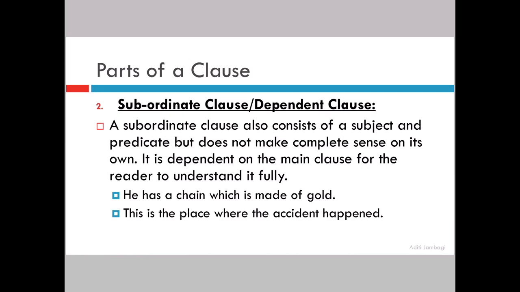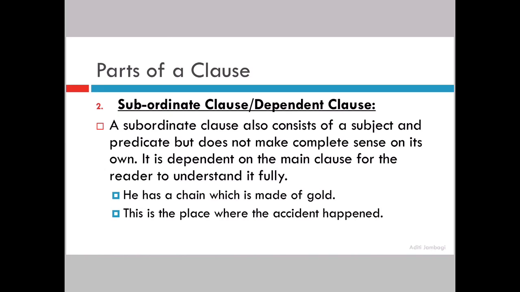Let us understand looking at the example. He has a chain which is made of gold. Now he has a chain is your main clause, giving you complete information. Which is made of gold, not giving complete information. But if read together in that sentence, it makes sense. So which is made of gold is your subordinate clause. Because which is talking about the chain. So chain is your subject, is your verb, and made of gold is your remaining part or the predicate.